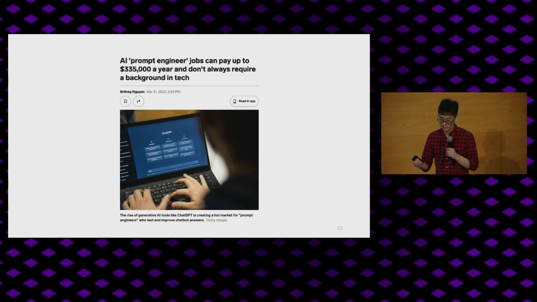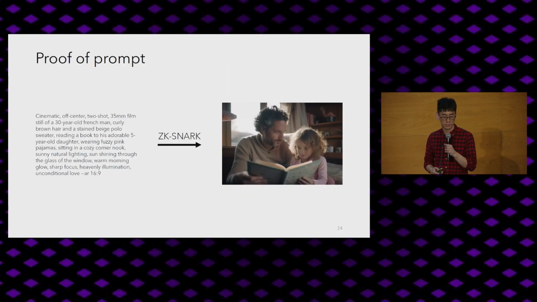Now, I'm not going to make any commentary on this, but you might want to imagine that there are very valuable things you can do, but you might not want to pay for an entire engineer to do this. So instead, what you can do is produce what I'll call proof of prompts. To do this, you can take in the inputs, which can be hidden, as I described earlier in this talk, and produce a ZK-SNARK, which generates the output.